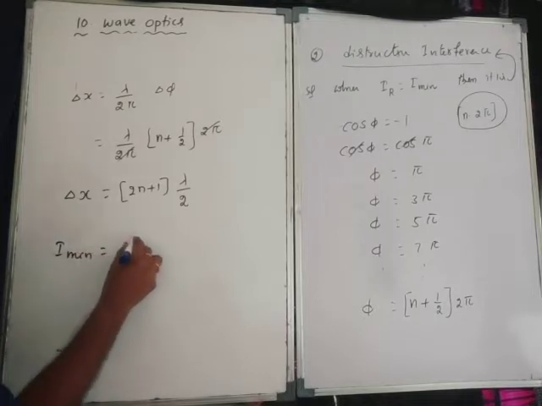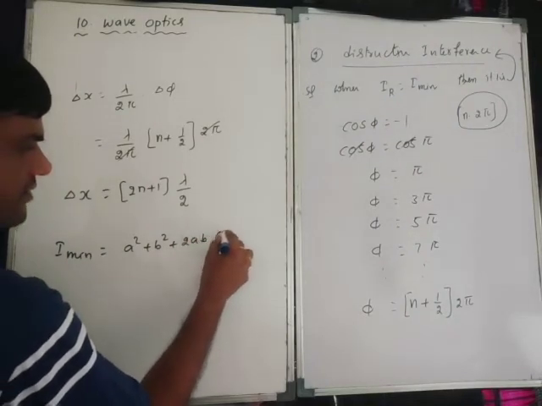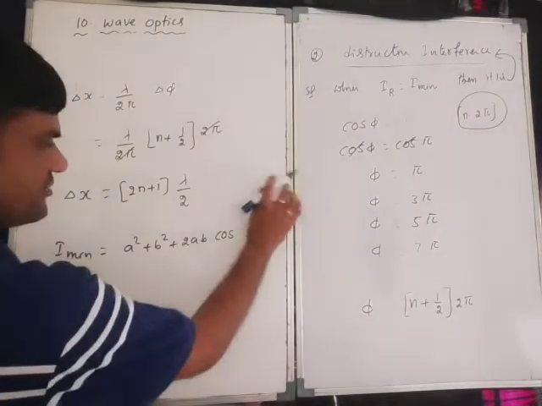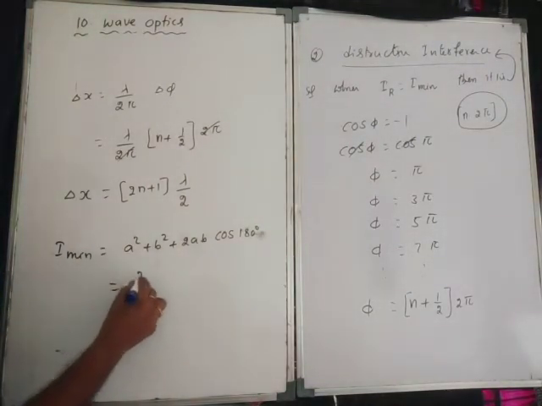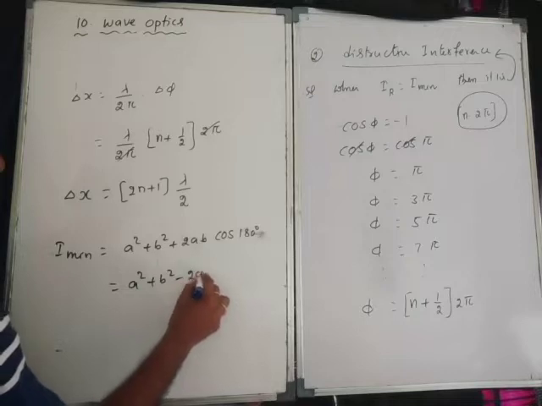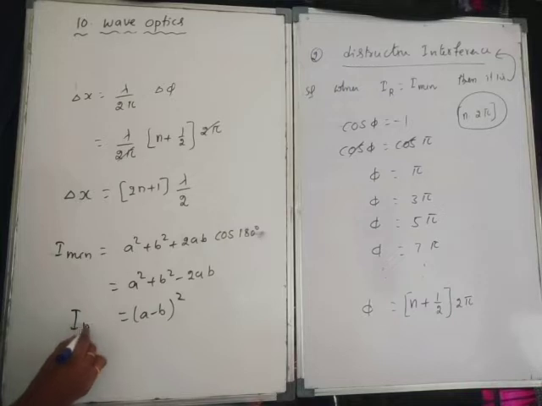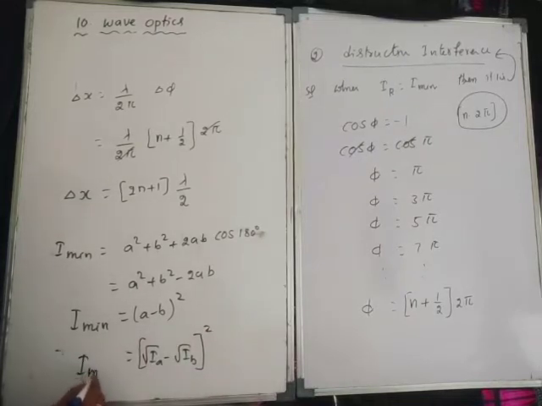So I minimum. A square plus b square plus 2ab cos 180, meaning cos pi. So how much will come? A square plus b square minus 2ab, that is equal to a minus b whole square. So I minimum, or what we can write is root IA minus root IB whole square is the I minimum.